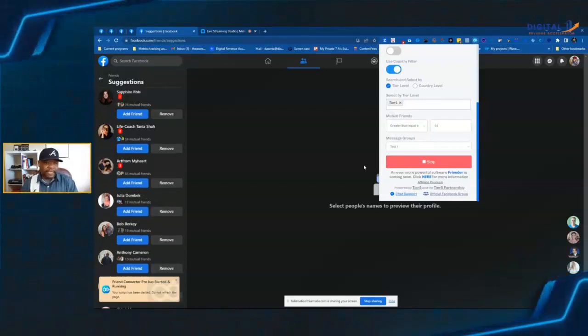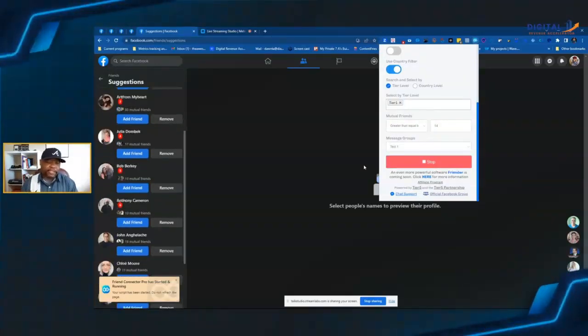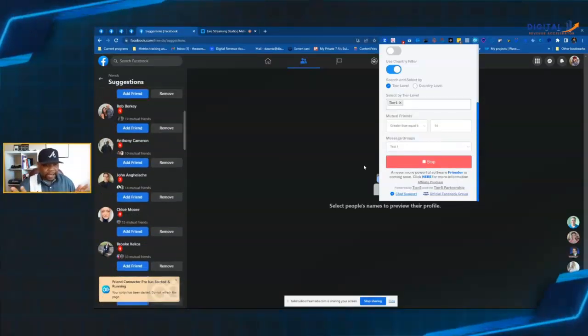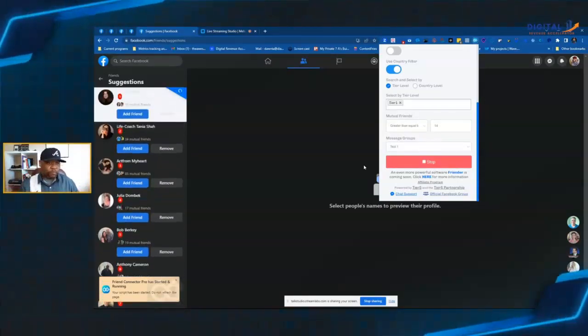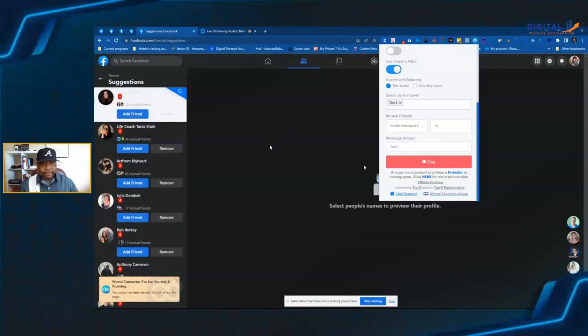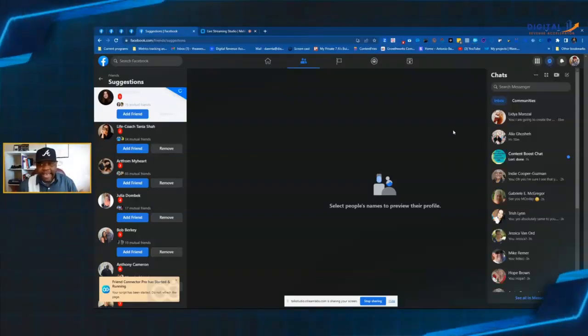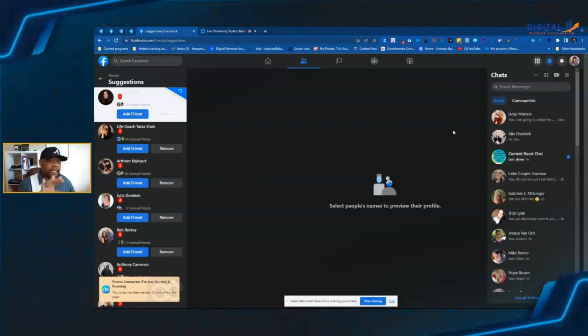And as you can see, the tool has started to work. Now let's sit back and watch it work. It's sending the first friend request, and then what we're also going to look for is that initial message that it is going to send this person.